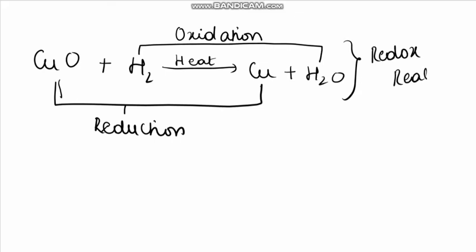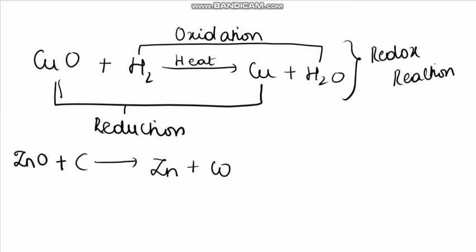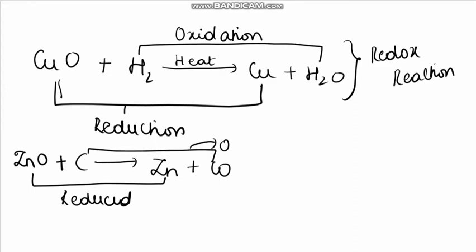Some other examples: zinc oxide, ZnO, plus carbon, C, gives rise to Zn plus CO. So zinc oxide is losing oxygen, so it is getting reduced. Carbon is gaining oxygen, and it is getting oxidized.